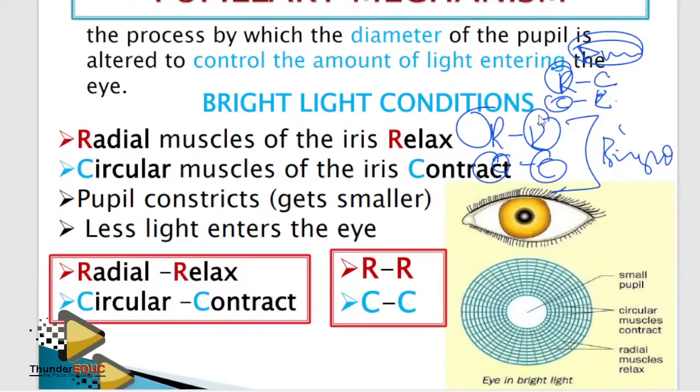While in bright light, people don't mix. They're scared to be seen. R with the R, C with the C. Radial muscles relax, circular muscles contract. And then less light will enter the eye. And then you'll be able to see in bright light. So basically, that's it.